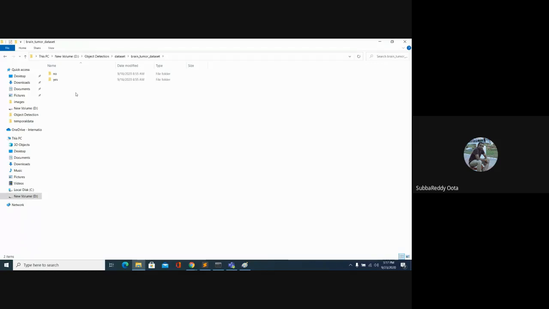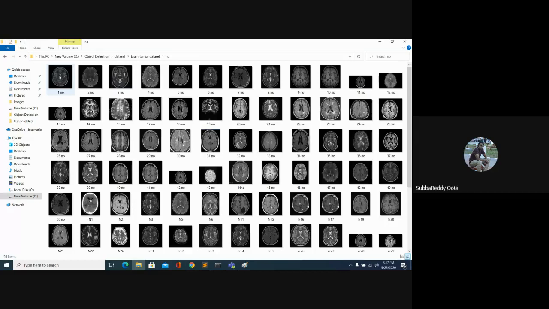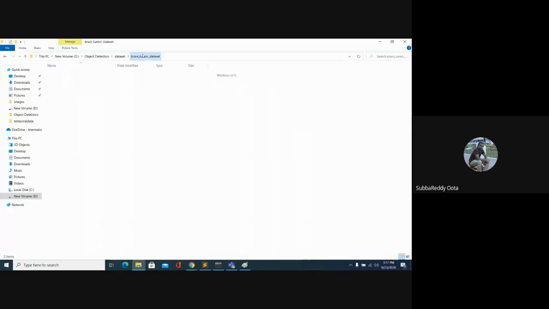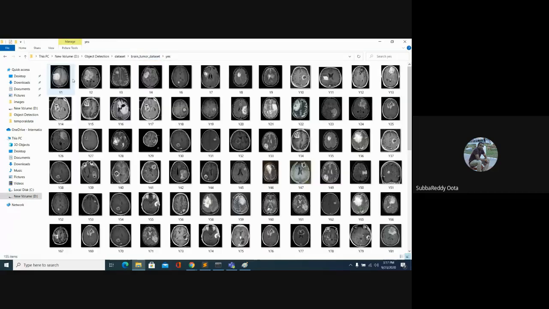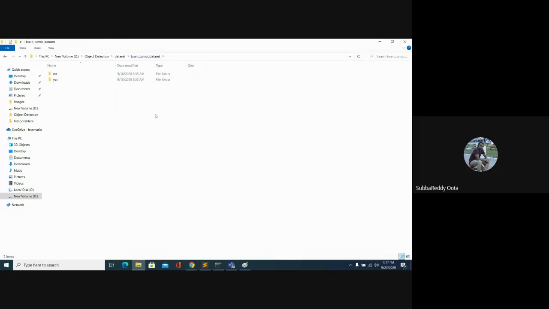Okay. Each folder belongs to one class. Say, here in my data set, I'm having two classes, so that is why I'm having two folders. The first folder belongs to the no class and contains all the images, and the second folder is the yes class, and it contains all its images. Tomorrow, if a new class comes, then you need to create a new folder and keep all those class images in the new class.